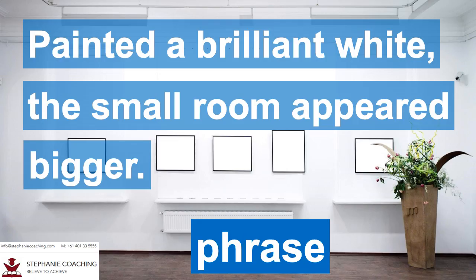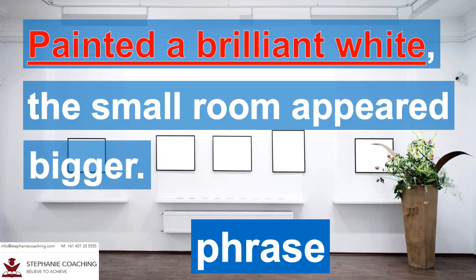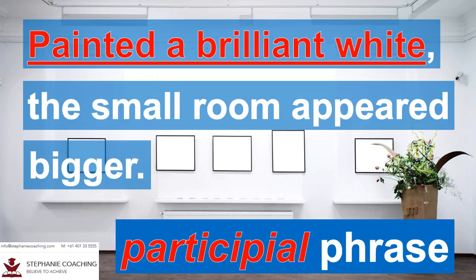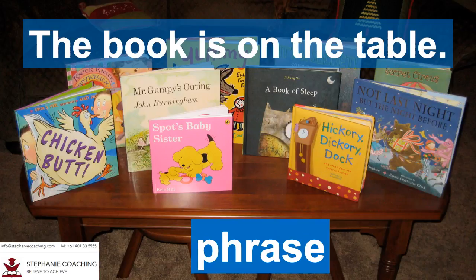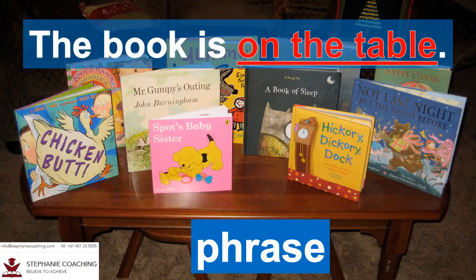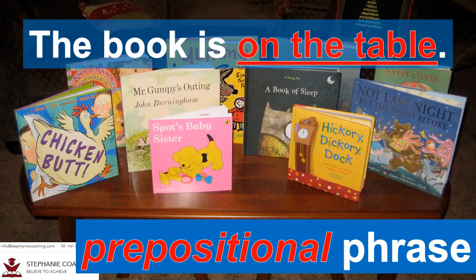Sixthly, painted a brilliant white, the small room appeared bigger. In this case, painted a brilliant white is called a participial phrase. Next, the book is on the table. In this context, on the table is called a prepositional phrase.